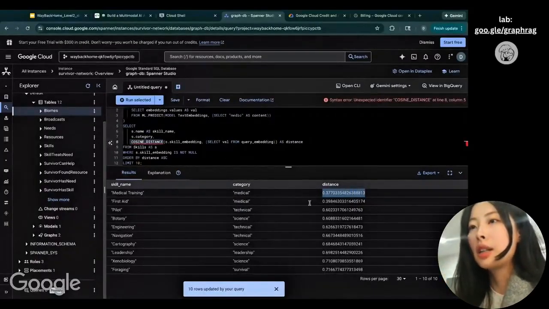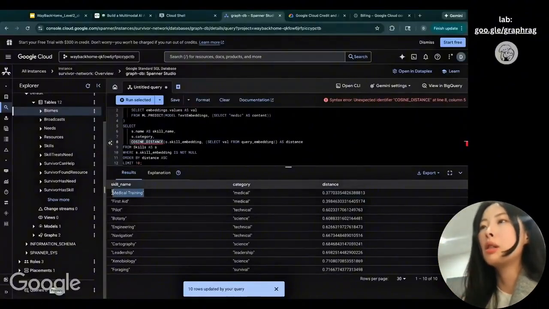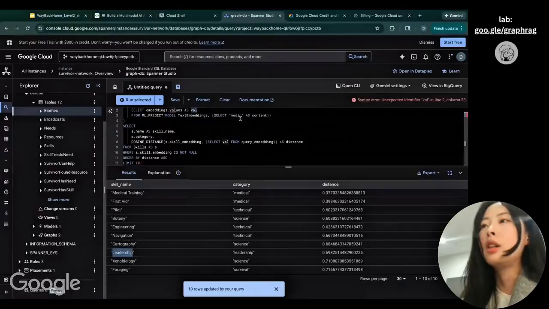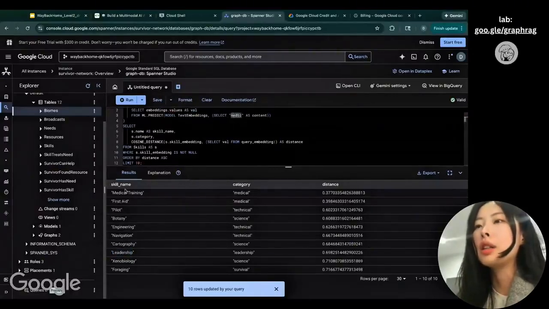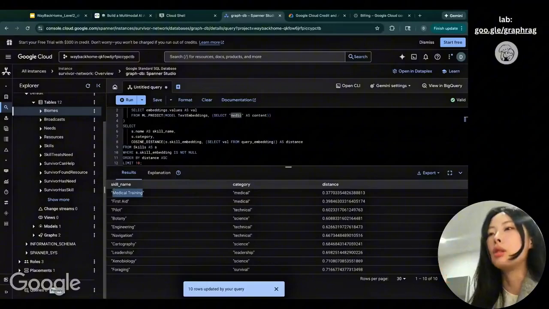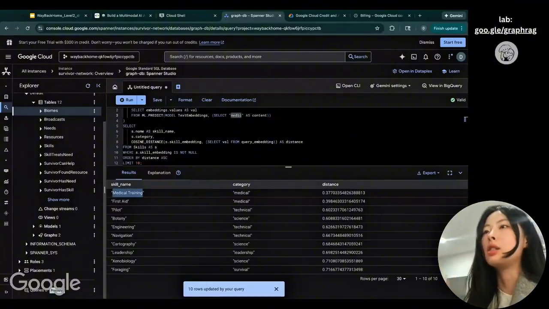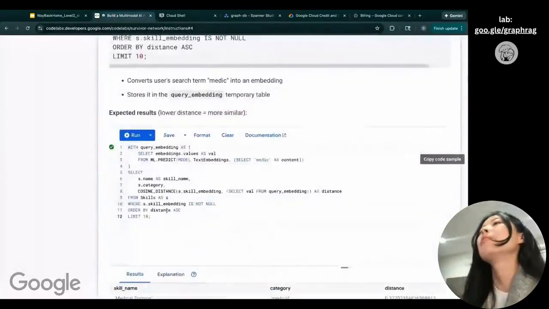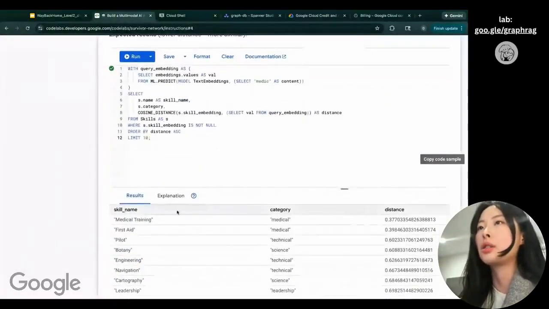Here you can see medical training is the most similar to medic, and leadership is probably not as similar to medic as medical training. We are ranking them by distance, and this is exactly what we called semantic search earlier. This is for when we do the retrieval, this is how we retrieve things. Cool, that means we have successfully done the semantic search.